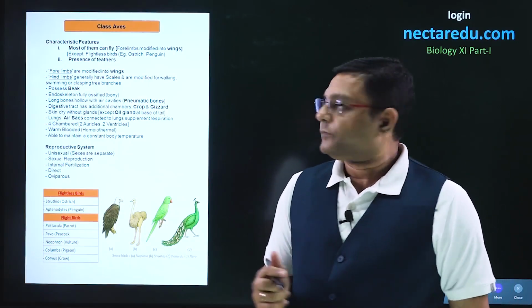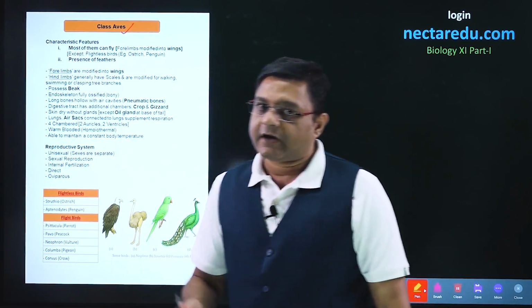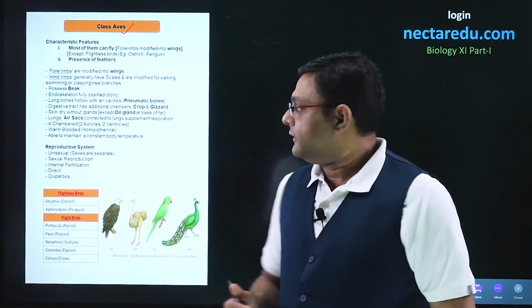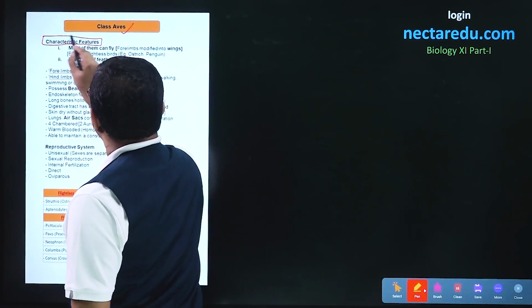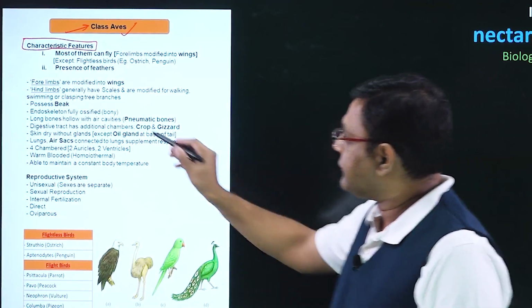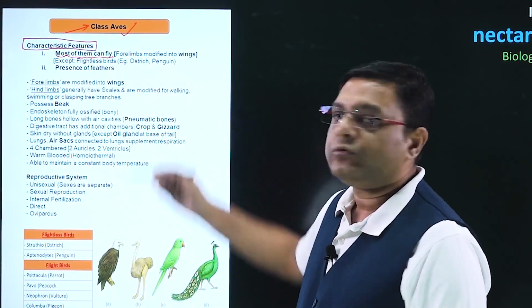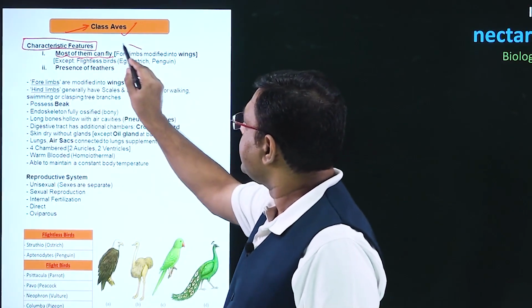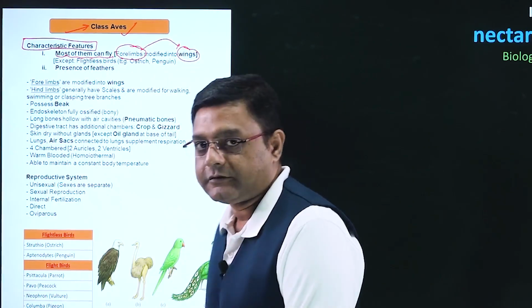In this particular video, we will look into the details of class Aves, which are commonly called birds. Initially, there are two characteristic features of class Aves. The first characteristic feature is that most of them can fly. So, how can they fly? Because the forelimbs in the case of Aves are modified into wings.